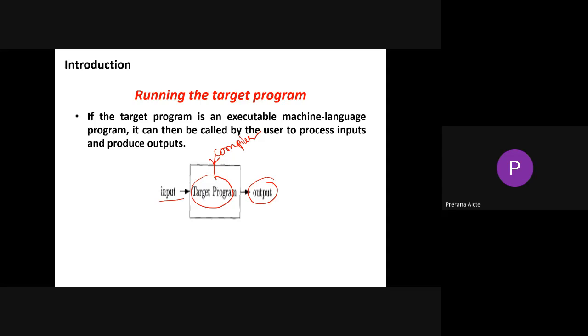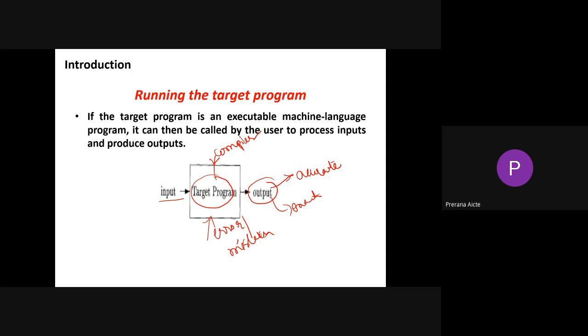If there are any errors or human-made mistakes in your target code, then obviously the output will not be accurate, or there may be a chance of not getting the exact output. The desired outcome of a program depends completely on the target program.